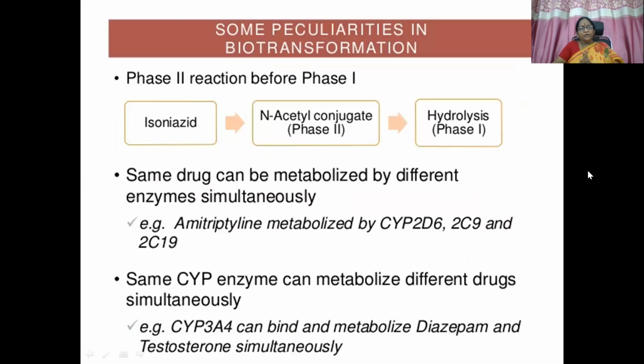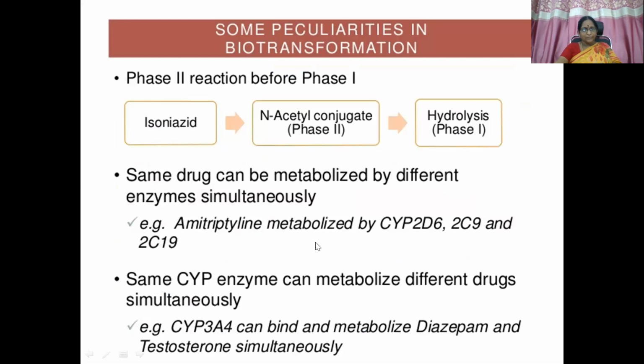So, what is the peculiarity of biotransformation? Generally, phase 1 will be followed by phase 2. But there is a peculiarity. Some drugs follow phase 2 first, then phase 1. Isoniazid, for example: N-acetyl conjugate is formed, that is a phase 2 reaction. That conjugate then goes through a phase 1 reaction of hydrolysis, giving rise to an active metabolite, and gets excreted. Apart from that, some drugs can be metabolized by different enzymes simultaneously.